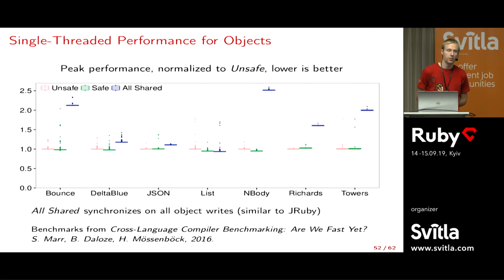And with this approach, the first thing is that the single-threaded performance doesn't change. Because for a single-threaded benchmark, basically all objects are local. The only exception is some global constants, global variables, and so on, but they are not typically used in the benchmark. So what we see from unsafe to safe, so this is TruffleRuby without the fix, and this is with this local and shared distinction and proper synchronization, we see there's no performance difference. On the other hand, if we would synchronize on every object write, which is, for instance, similar to what JRuby does, we could see that there might be at least 2 times slower benchmarks here, here, and here.